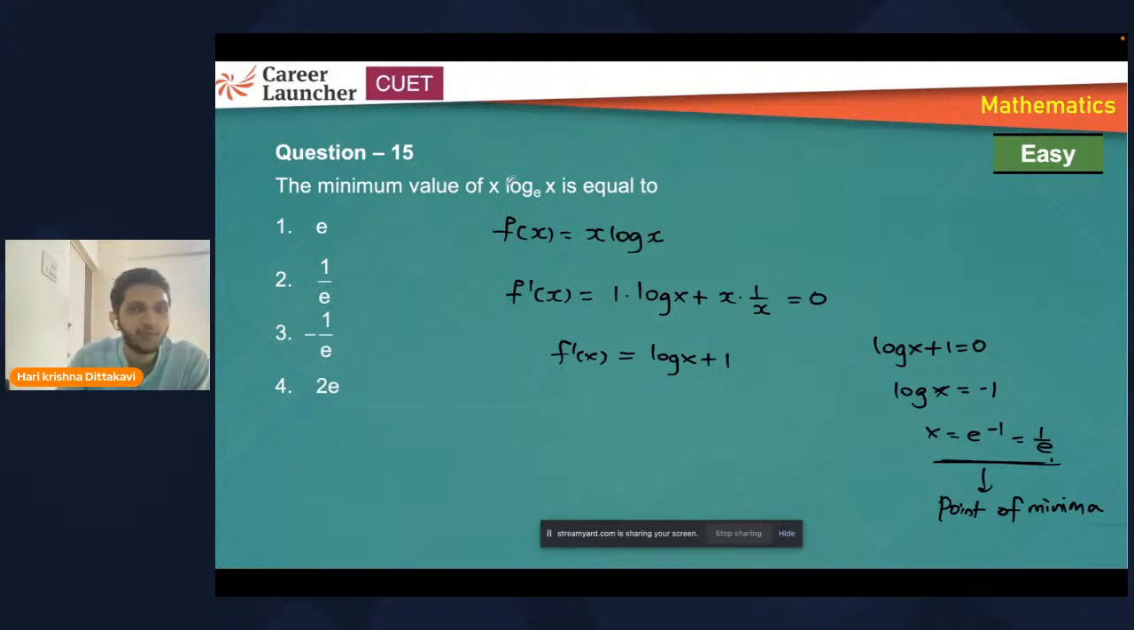If you substitute this point in the function, then you're going to get the minimum value of the function. Am I clear? Understand this point. There are two concepts here, point of minima and minimum value. Whatever x value you get after f dash is equal to 0 is called the point of minima. That is not what the question is about. Substitute x is equal to 1 by e in the given function, then you will get the minimum value of the function. So if I substitute 1 by e, then I'll get 1 by e into log 1 by e, which is minus 1 by e. So this is the answer.